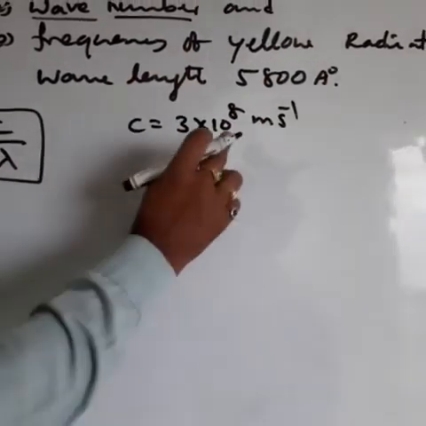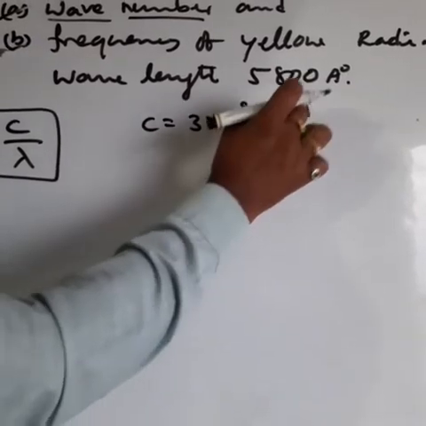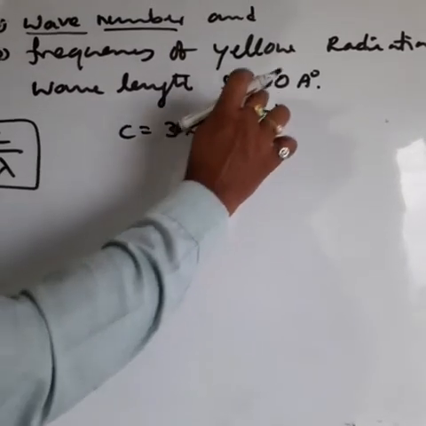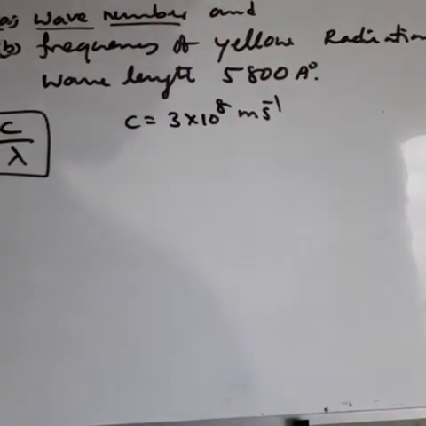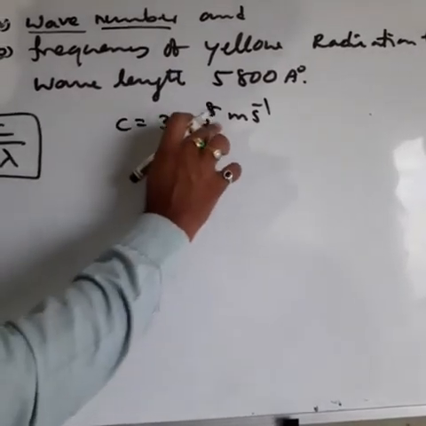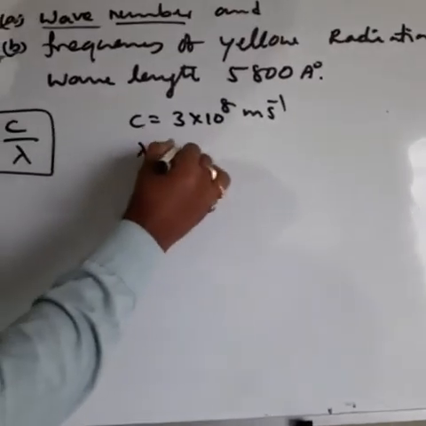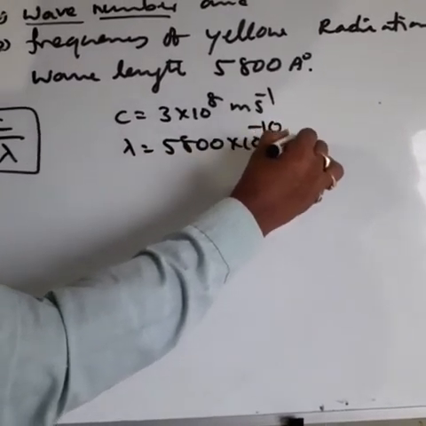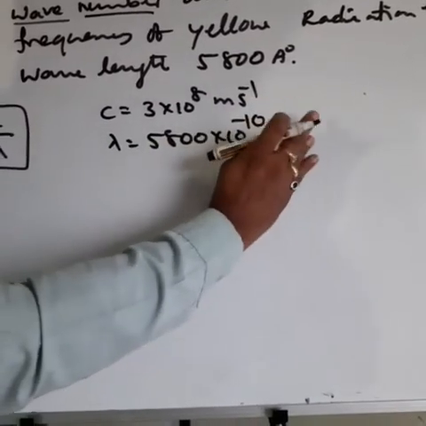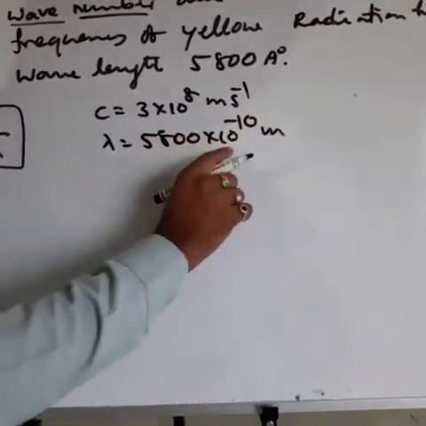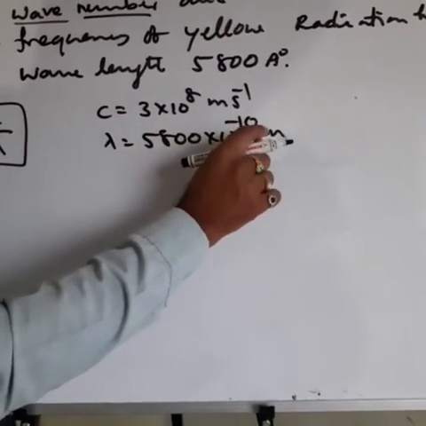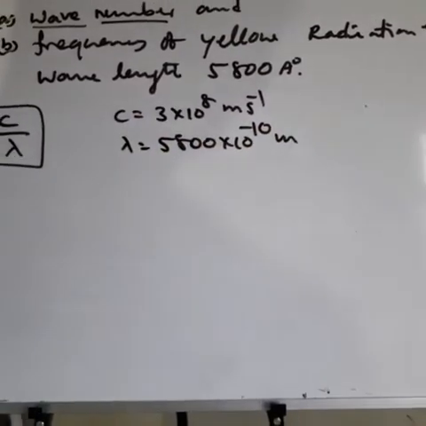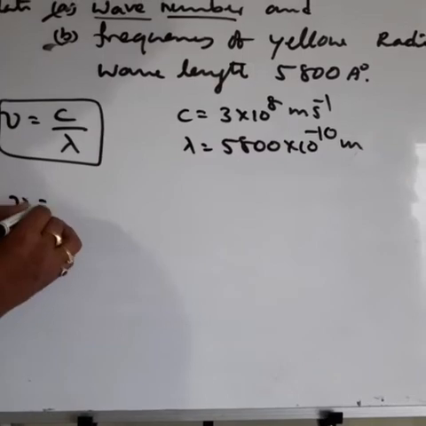Here one more important point. If you take velocity in meter, wavelength must also be taken in meter. Otherwise, if you take velocity in centimeter, wavelength also must be taken in centimeters. Understood? So I am taking the velocity 3 into 10 power 8 meter second inverse, then wavelength 5800 into 10 power minus 10 meters. Don't take centimeters, because the velocity is in meter, so here also we must take meter.